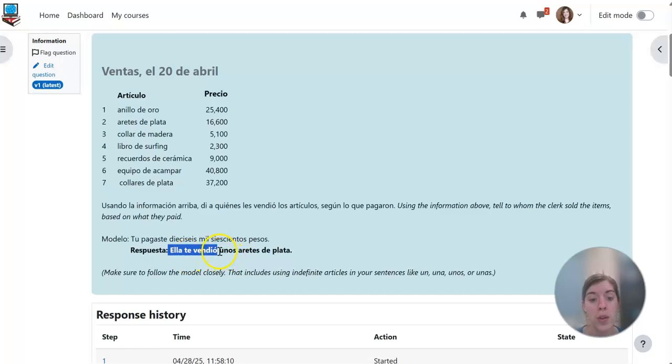All right, so then it says down here, make sure to follow the model closely. That includes using indefinite articles in your sentences. So here we chose an indefinite article, unos, that agrees with the items we bought. So aretes are los aretes, so los aretes, unos aretes de plata. A masculine plural noun gets a masculine plural indefinite article. And the aretes de plata, we figured that out because of the number that was given, and that it matched the precio here above.